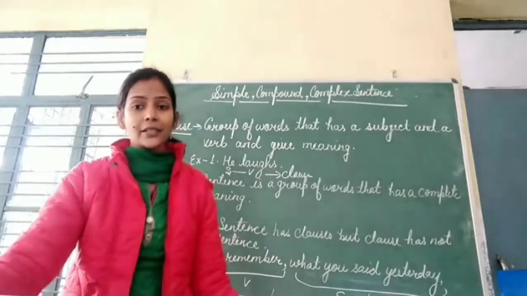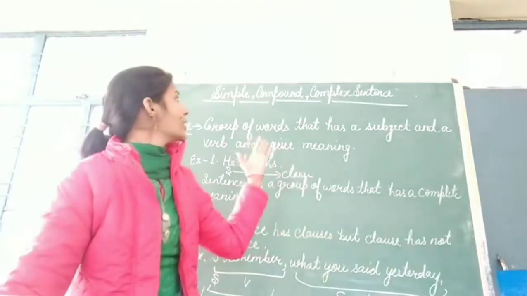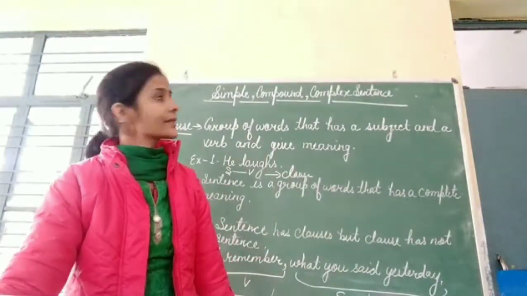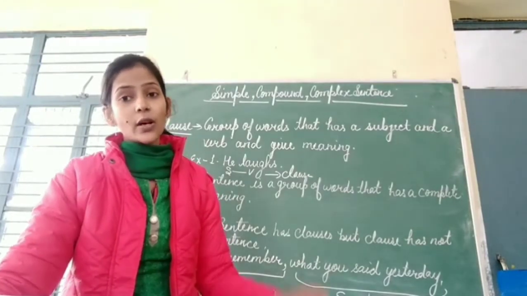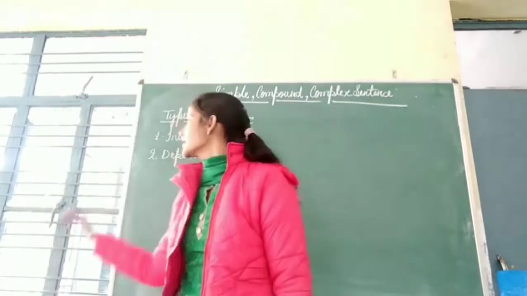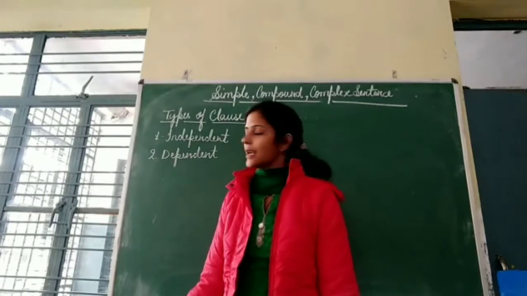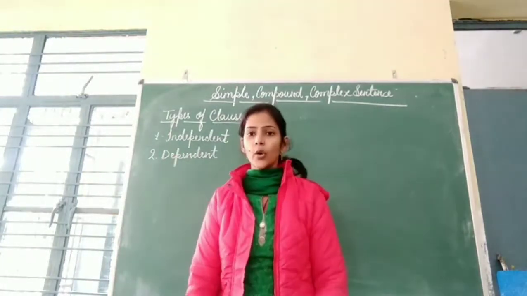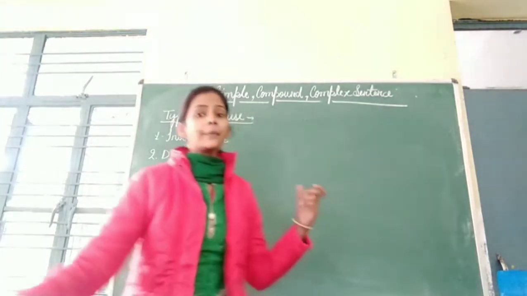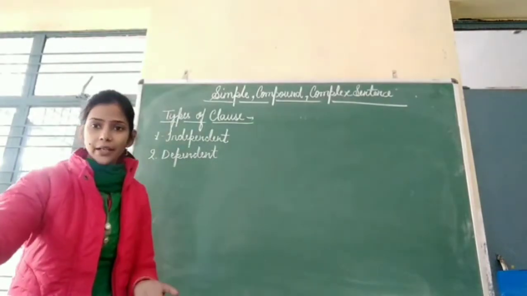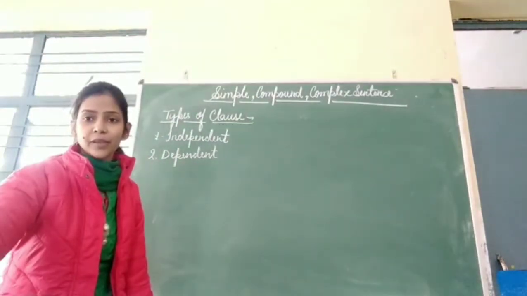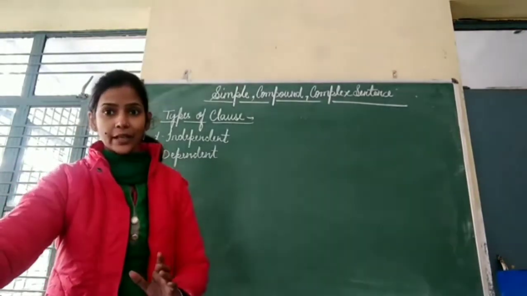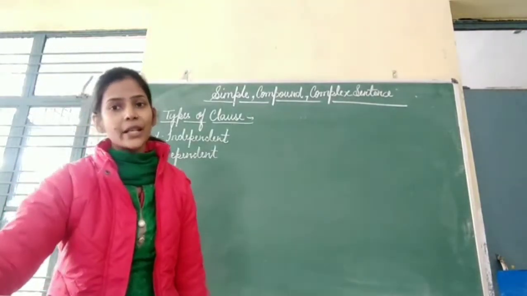Now class, you know a sentence has three types: simple, complex and compound. First of all, I will tell you about the clause. A clause has two types: first is independent and second is dependent. An independent clause gives a complete meaning, but a dependent clause will not give you a complete meaning. So we will see the example here.